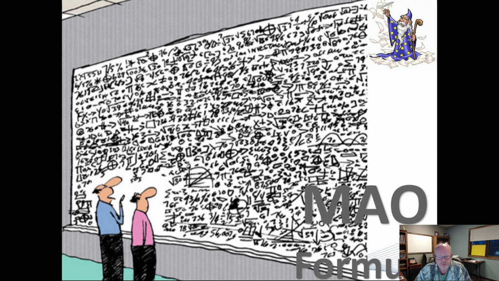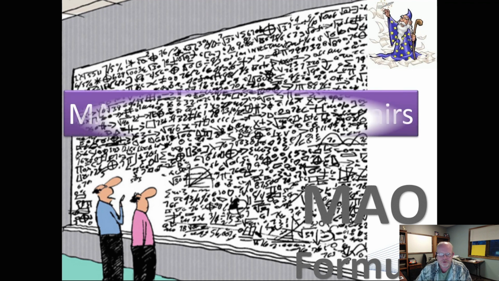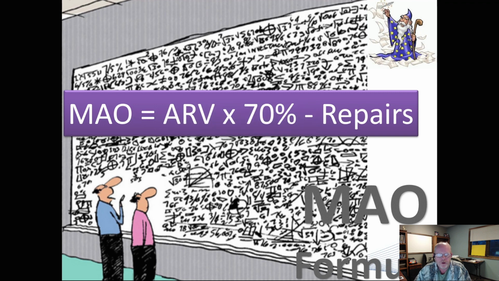But then he says, no, what I really mean, Mike, is what's the simple version? Is there a simple formula? Well, yes, of course there is. Most people already know it. It's ARV times 70% minus repairs. So MAO equals after repaired value times 70% minus repairs. That's a simple way of getting to the cash offer for a deal.